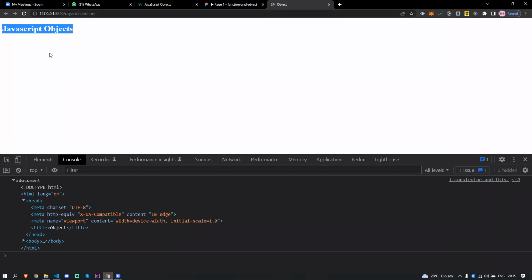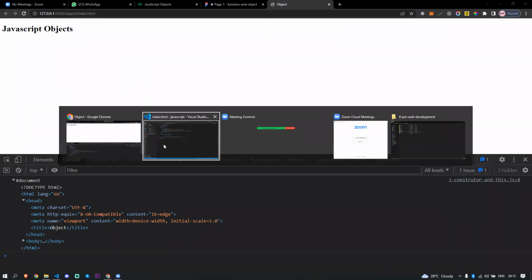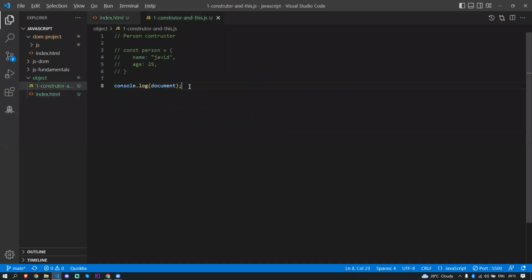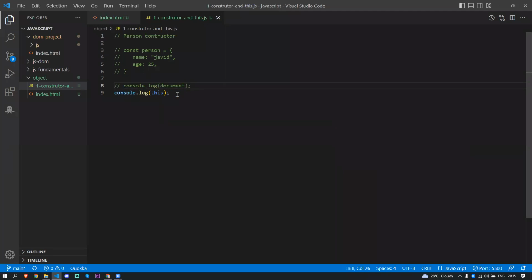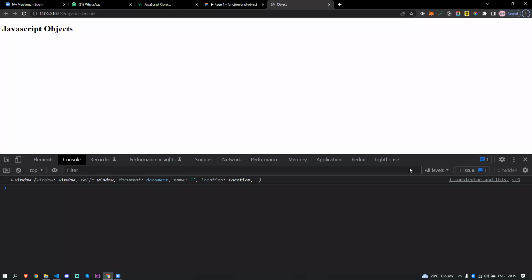Okay, everything is perfect. Now I'm going to show you a new keyword, the keyword called this. What is this going to return? That is what we're going to focus on today. This keyword is the most important thing in the language. If you don't understand what this keyword is, it's going to create a lot of confusion in your mind.